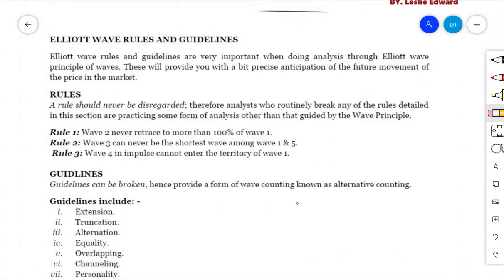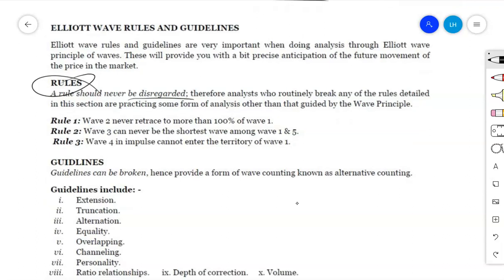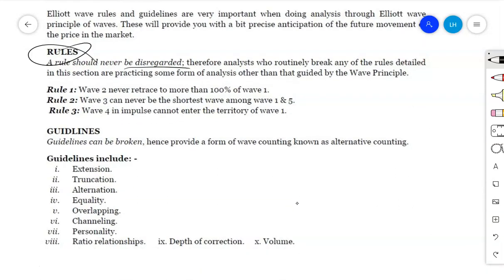The rules should never be disregarded or broken. Therefore, wave number 2 never retraces more than 100% of wave number 1, or beyond the beginning of wave number 1. If you have a market structure with wave number 1 going to the top here, then when wave number 2 moves down, it should never travel beyond this level. It may move close to this level, but it must never break it, and then it proceeds to the upside. That's the meaning of rule number 1.